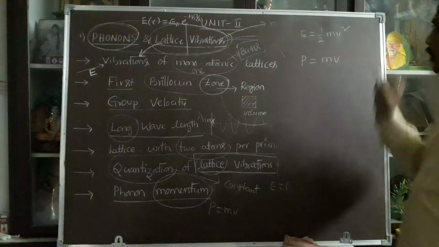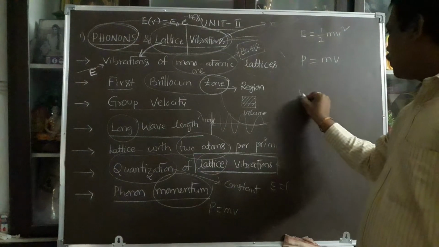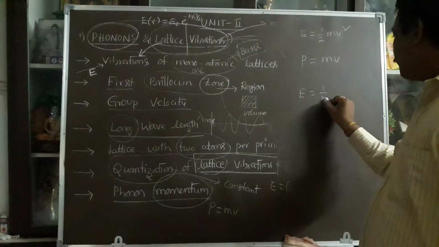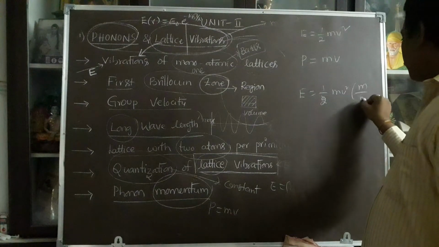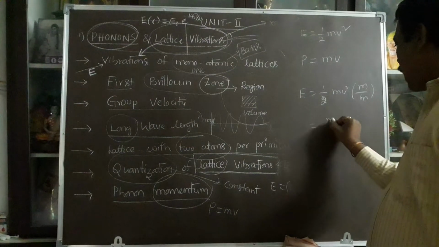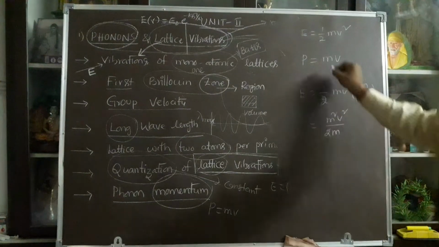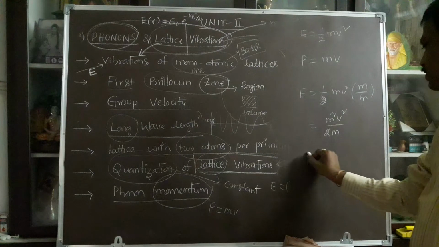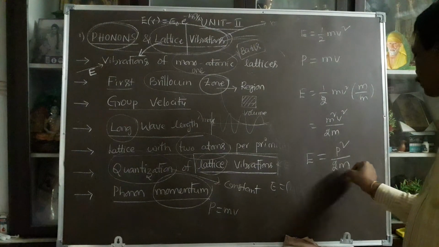The relation between E and P can be written as follows. Here m into v is there, so you can multiply and divide by m. This term can be written as m square v square by 2m. m into v is nothing but momentum. So kinetic energy is written as p square by 2m.